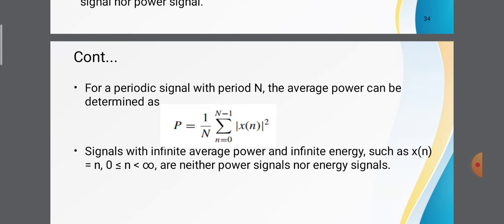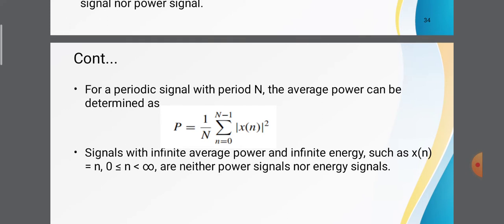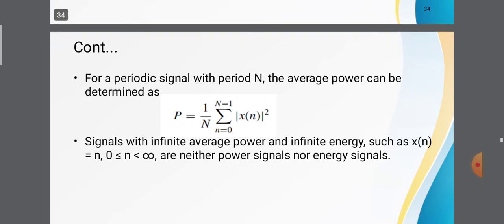Here the signals with infinite average power and infinite energy, such as x of n is equal to n, where n varies from 0 to infinity, are neither power signals nor energy signals. The example of neither power signals nor energy signals is x of n is equal to n, where n varies from 0 to infinity.